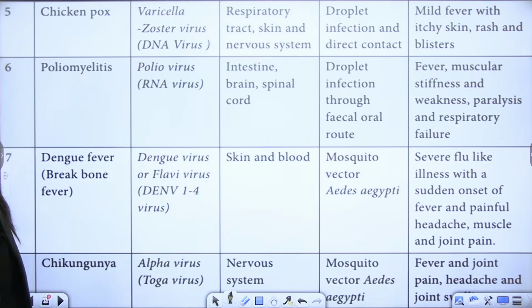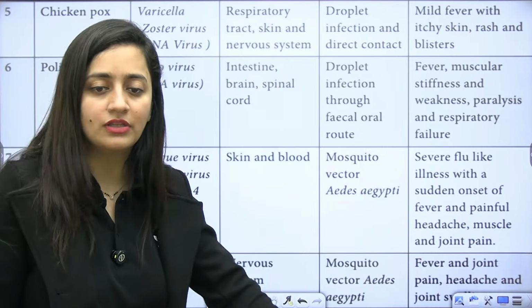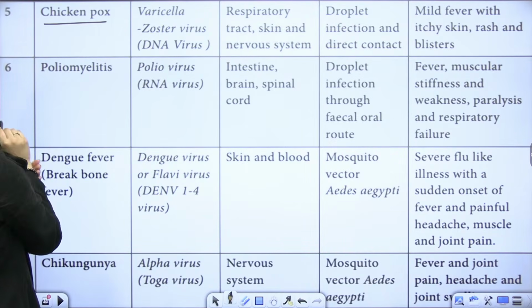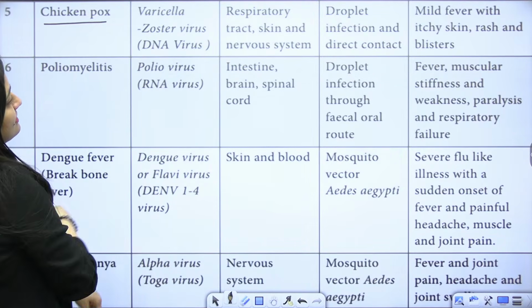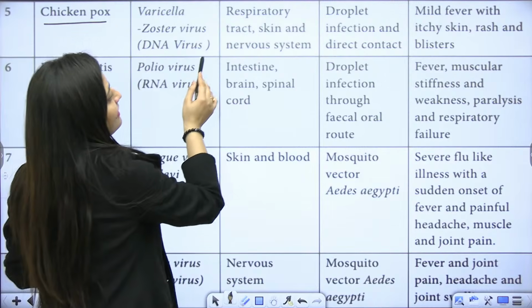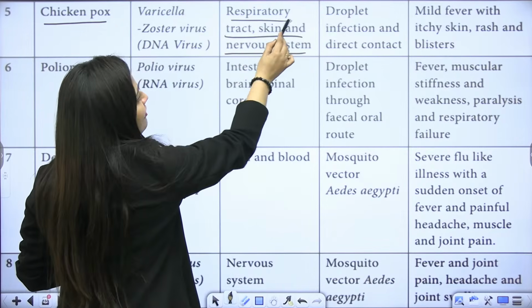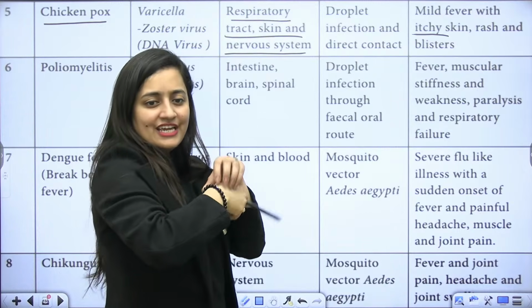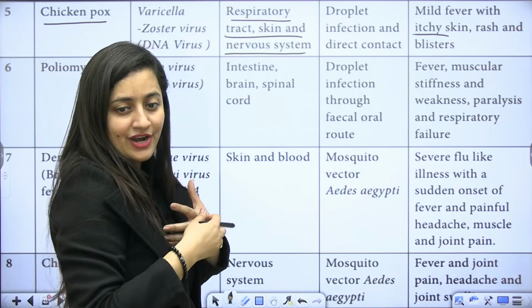So firstly we will finish the diseases, then we will go to the immunity part. Then chickenpox, which is caused by the varicella virus, a DNA virus. The respiratory tract, skin, and nervous system are the sites of infection. There is mild fever with itchy skin. You know about chickenpox.